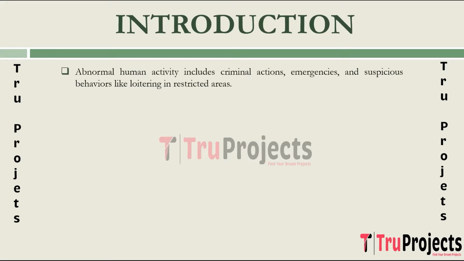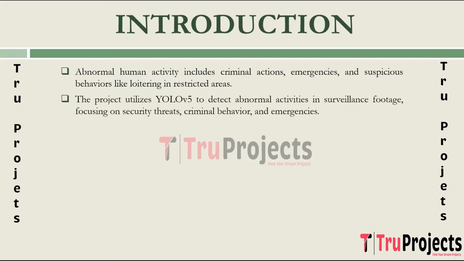Abnormal human activity encompasses actions or behaviors that significantly deviate from expected or typical patterns within a given context, including but not limited to criminal activities such as theft, vandalism, or assault, as well as actions indicative of emergencies such as sudden collapses or erratic movements. This can also include behaviors like loitering in restricted areas or engaging in suspicious or destructive activities.